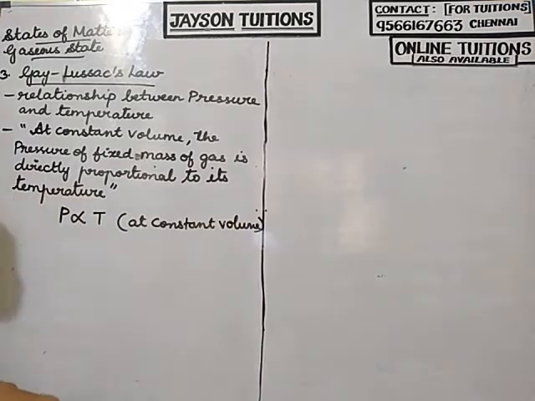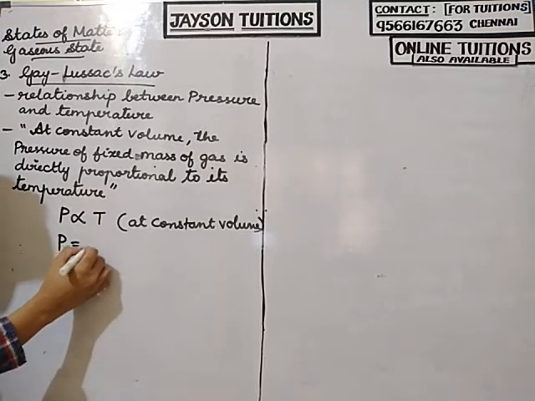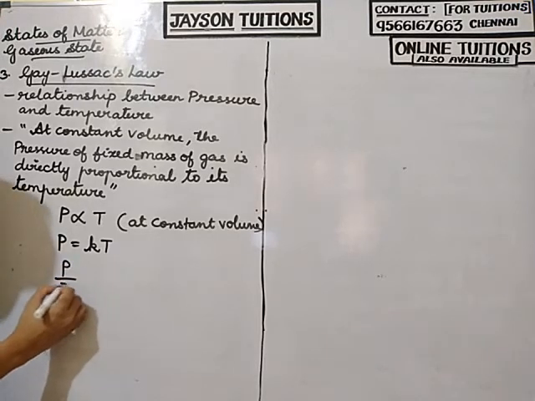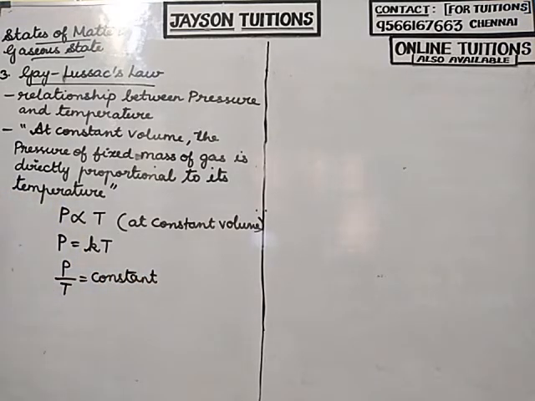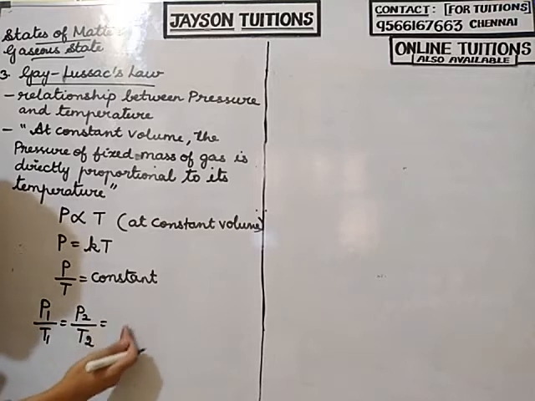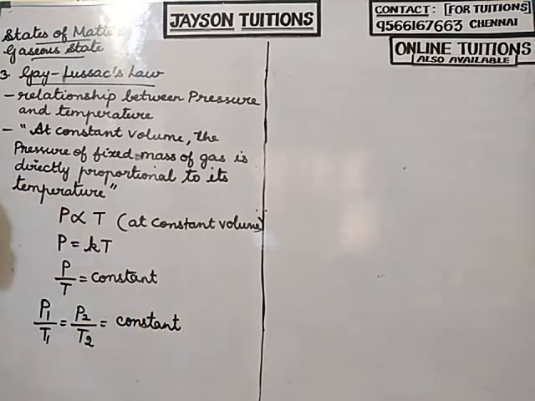At constant volume. If I want to remove this proportionality, I will add a constant K. So P is equal to KT, or I can write it as P by T is equal to a constant. So this is Gay-Lussac's law. Now suppose it is for different pressures and different temperatures, then I can write it as P1 by T1 is equal to P2 by T2 is equal to P3 by T3. It will go on, so everything will be equal to a constant.